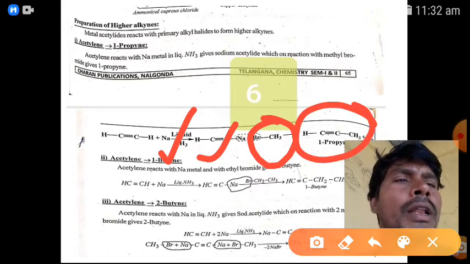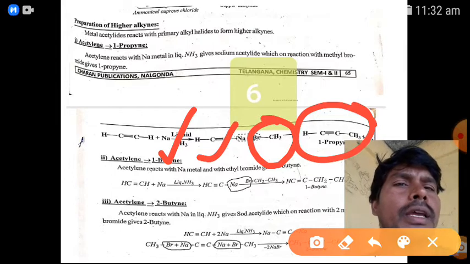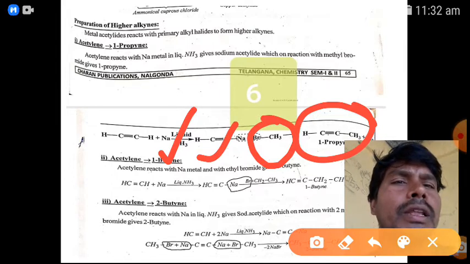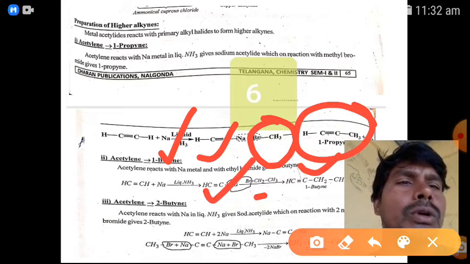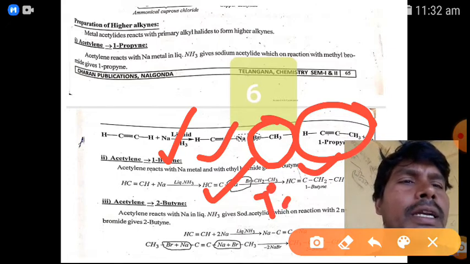So again, from acetylene to 1-butyne. Acetylene reacts with sodium metal and then with ethyl bromide gives 1-butyne. So this is the sodium acetylide reaction. Ethyl bromide is also a primary alkyl halide. Sodium bromide is eliminated as a byproduct. So 1-butyne will be our main product.